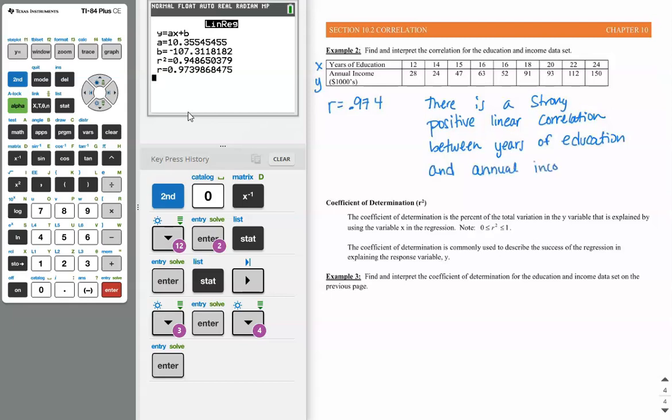So we saw from the scatter plot that there was a linear trend, a linear relationship, and now we can see that there is a strong positive linear correlation between these two variables.